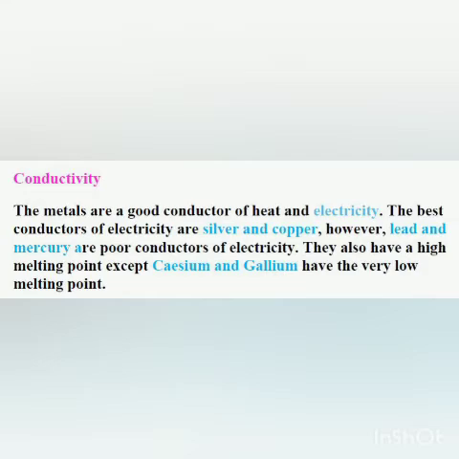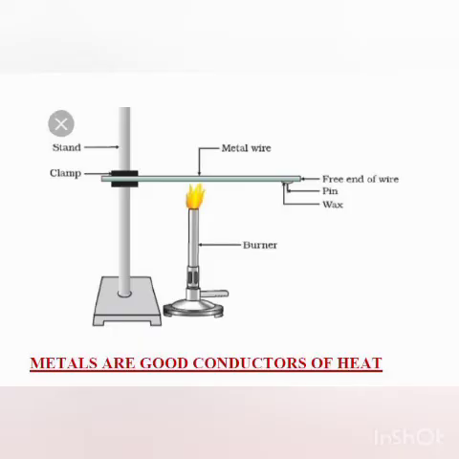You can see in the image, or in the slide, or you can also refer to the book, that is page number 38, figure 3.1. So the figure is the same. Now here is an experiment setup which shows that metals are good conductors of heat. Here you can see a clamp stand.